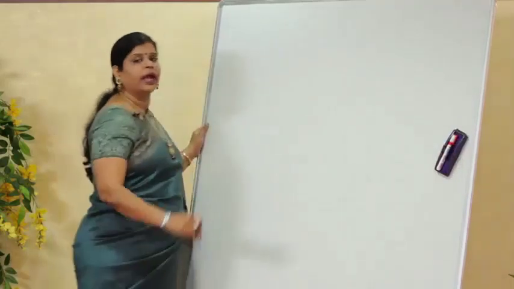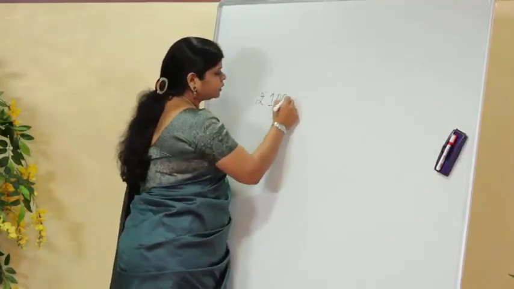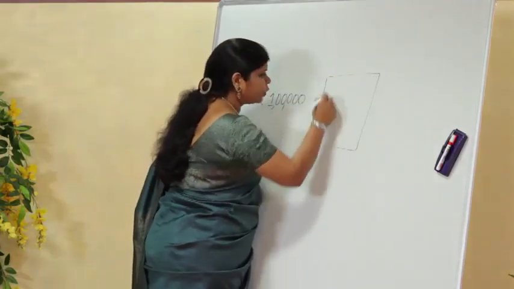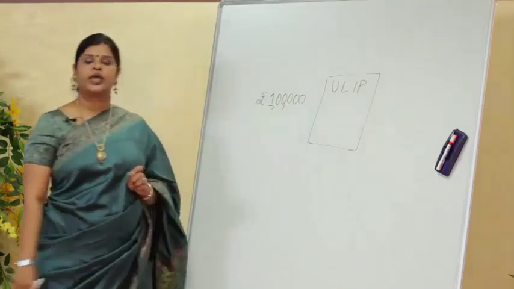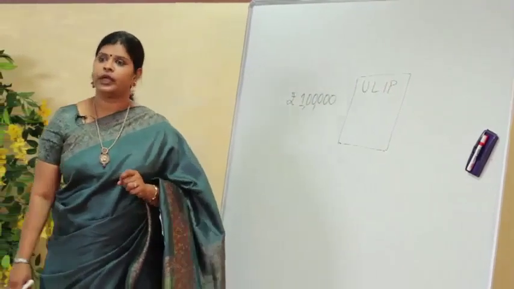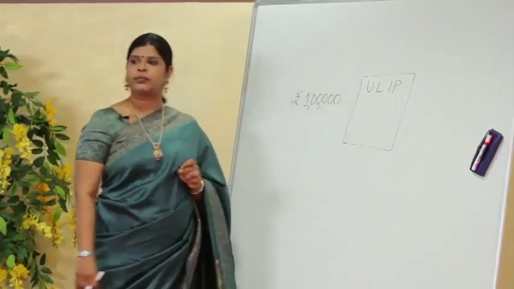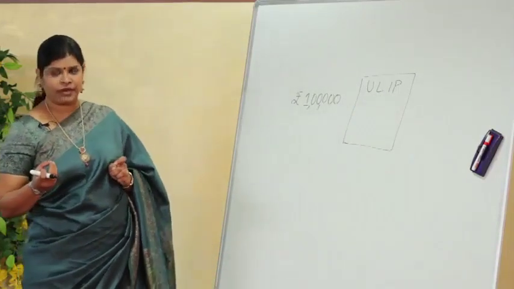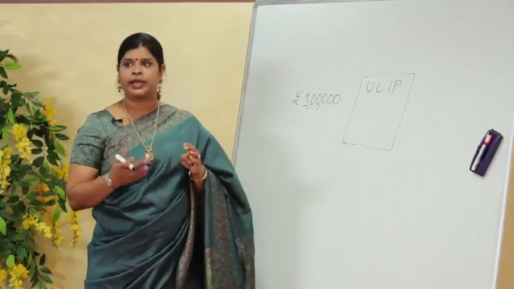What happens if the premium is rupees 1 lakh under a ULIP? Under a ULIP policy, unit linked insurance plan, as I said, the way in mutual funds we have a net asset value, even ULIPs have a net asset value. Why? Because even ULIPs are sold as units. Okay, friends? So, 1 lakh is the premium which I am going to pay on an annual basis.